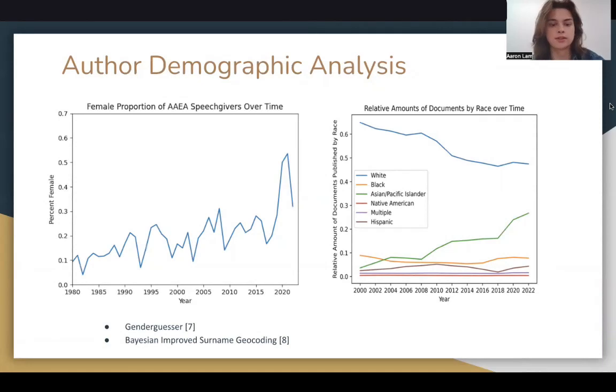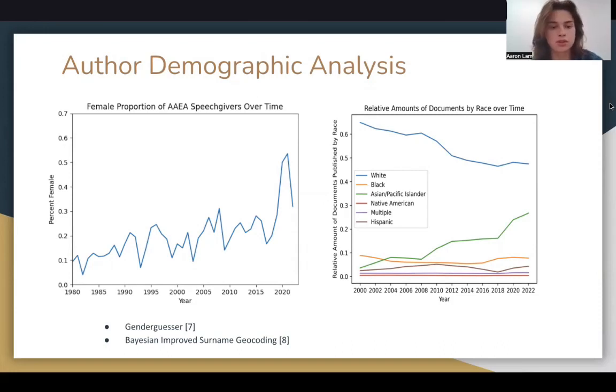Further analysis also allowed us to longitudinally investigate the demographics of the authors. So firstly, we used Python's gender-guesser package to go through every author's first name, predict the gender with about a 95% confidence interval, and model that over time. And as you can see, we've learned that the proportion of authors who were generally female increased, although there was no increase in the proportion of primary authors who were female. So this increase is all due to secondary female authors.